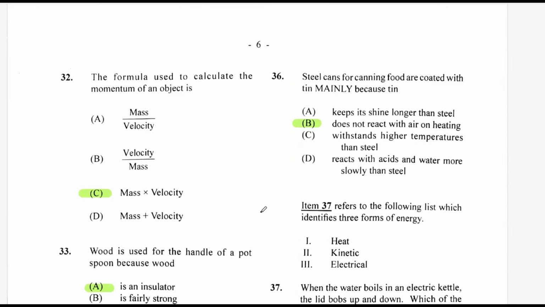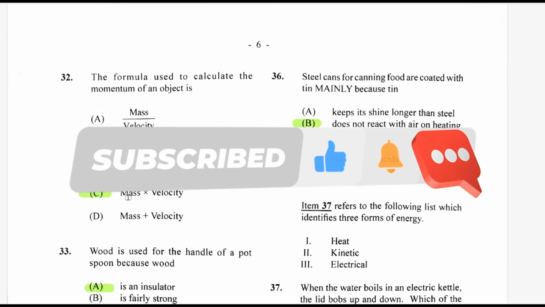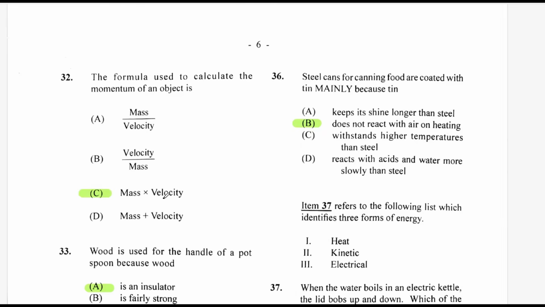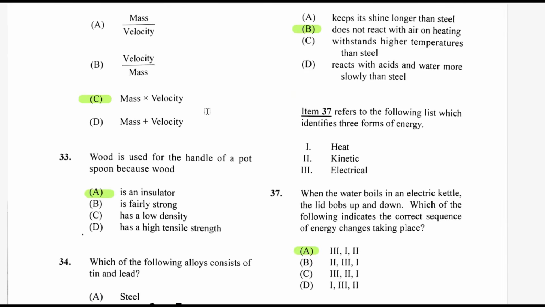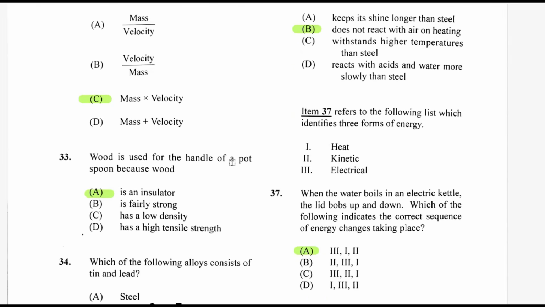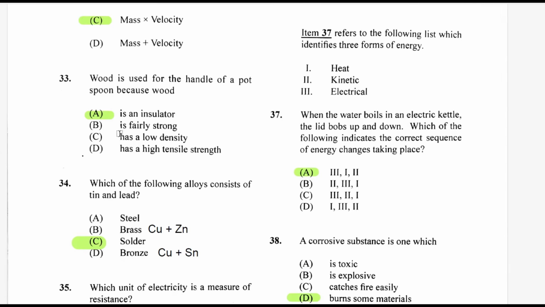Question 32, the formula used to calculate the momentum of an object. F equals ma, and you have the mass by velocity. See, there are a few formulas for integrated science that you just have to learn. Just memorize that. Wood is used for the handle of a pot spoon because wood is a great insulator. It doesn't conduct heat very well. So the answer for 33 is A.